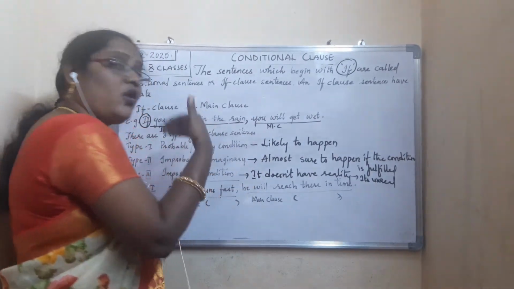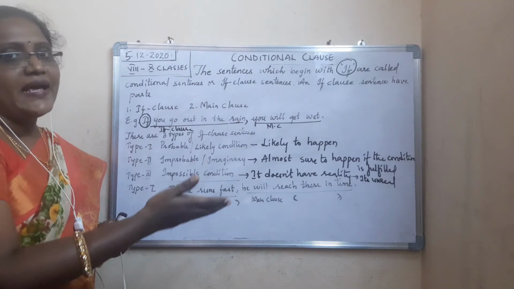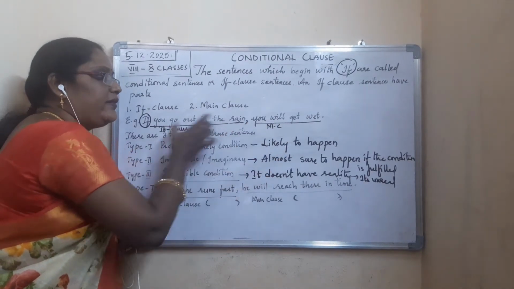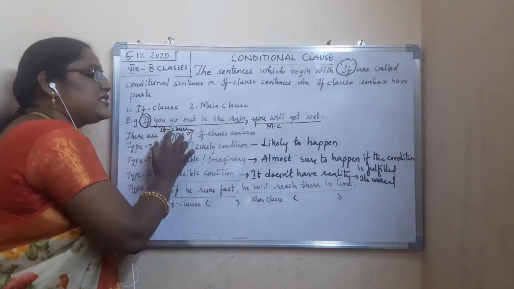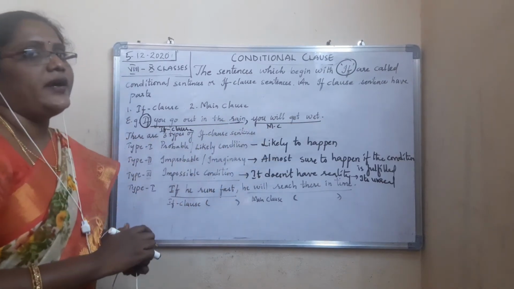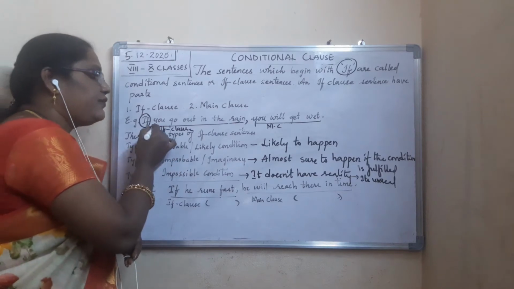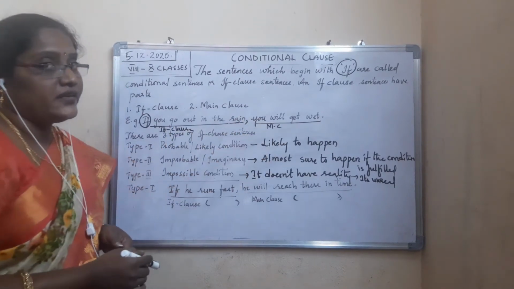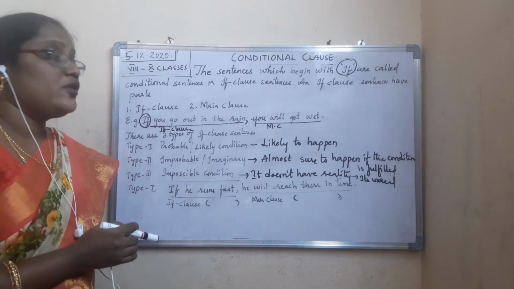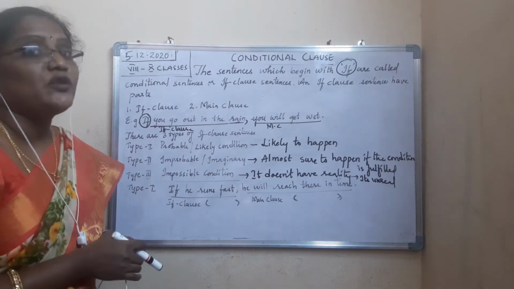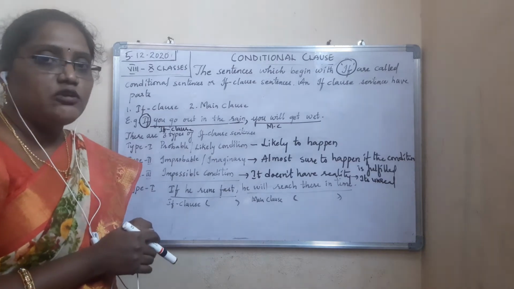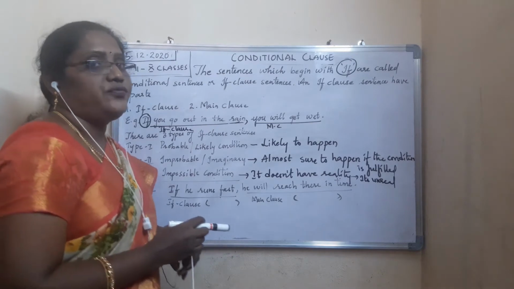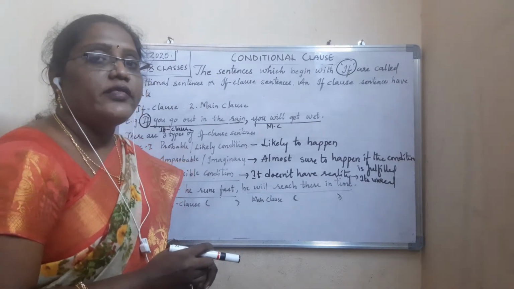But here, if you go out in the rain means still something is lacking. What happened next? Then if you go out in the rain, you will get wet, it is a complete sentence. Always the if clause depends on the main clause. The part which consists of if comes under the if clause. After the comma, the next part comes under the main clause. So always we separate the if clause and main clause with a comma.